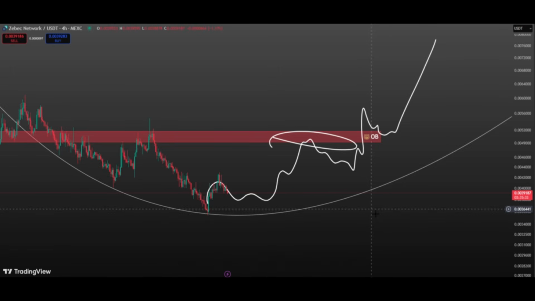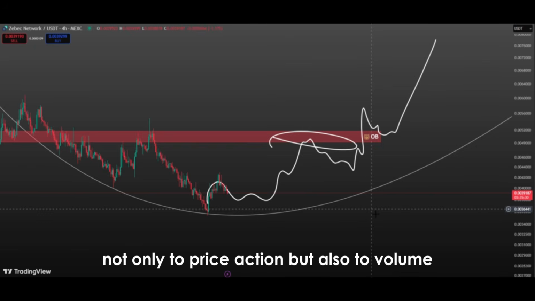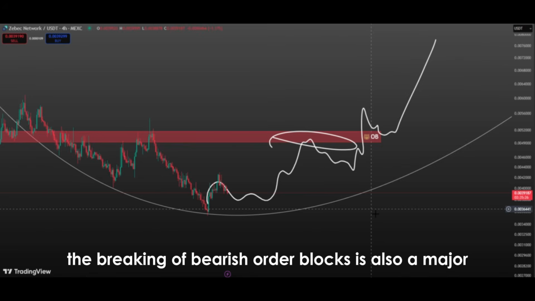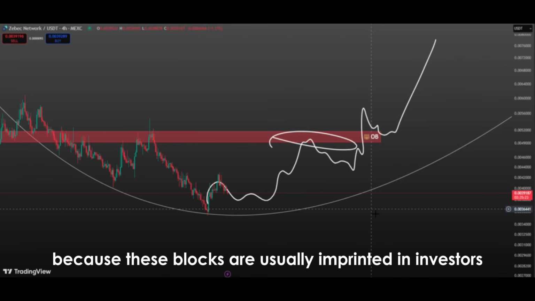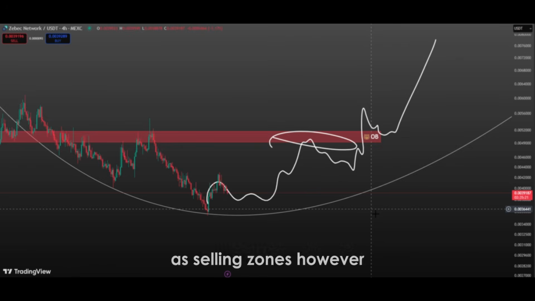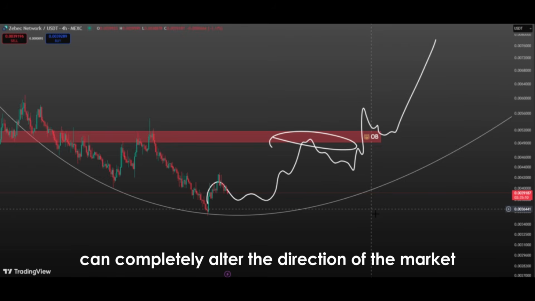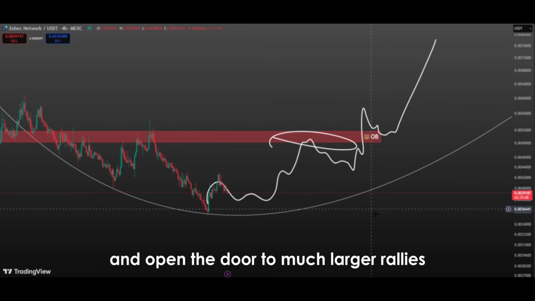That's why investors analyzing bearish order blocks pay attention not only to price action, but also to volume. The breaking of bearish order blocks is also a major psychological turning point for the market, because these blocks are usually imprinted in investors' minds as selling zones. However, when the price breaks this area, investors' perception changes. The place that was once for selling now becomes a buying opportunity. This change in perception can completely alter the direction of the market and open the door to much larger rallies.